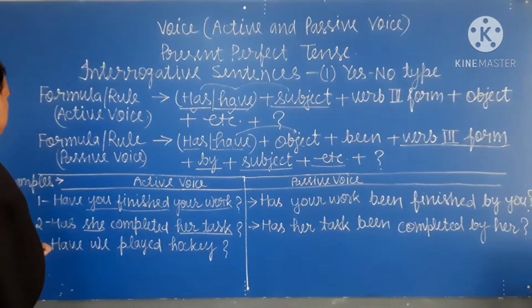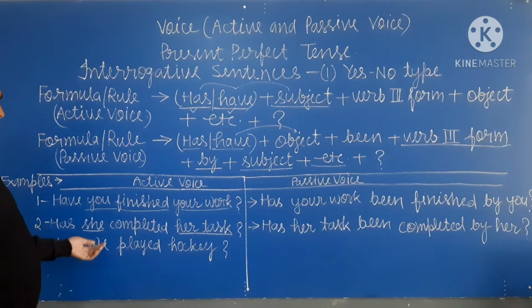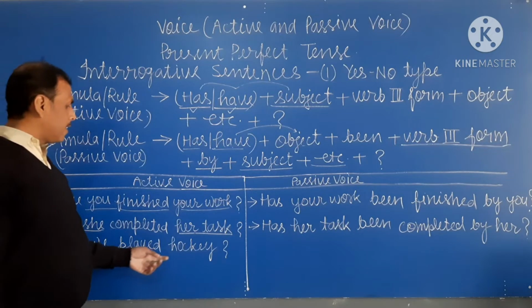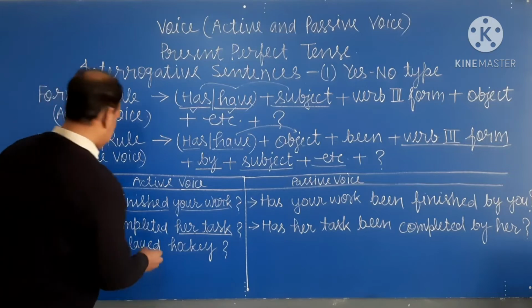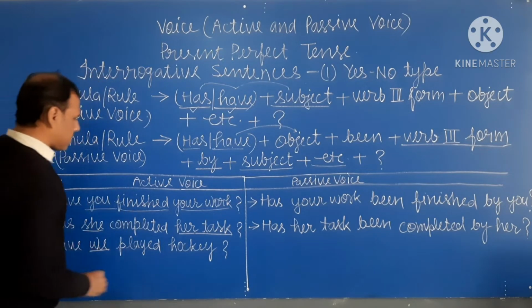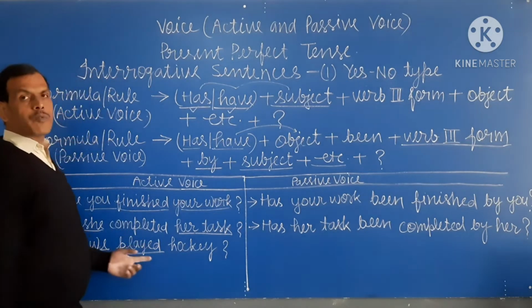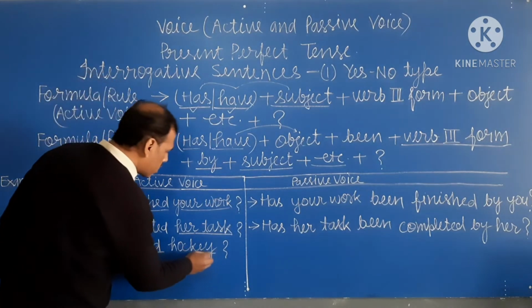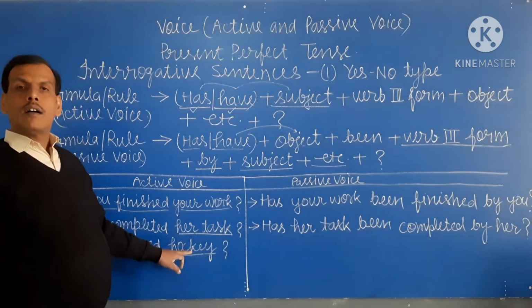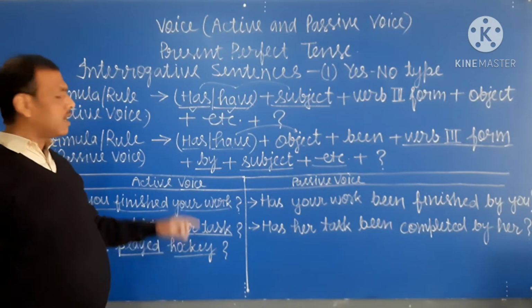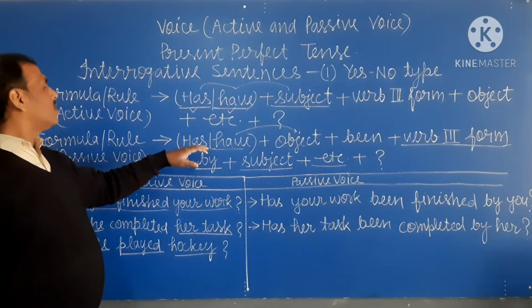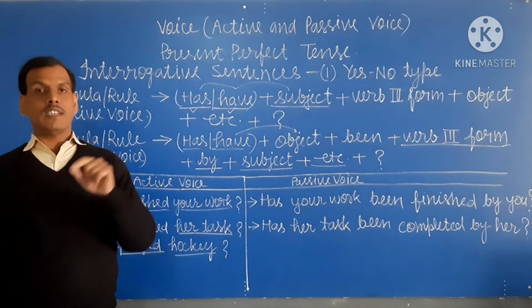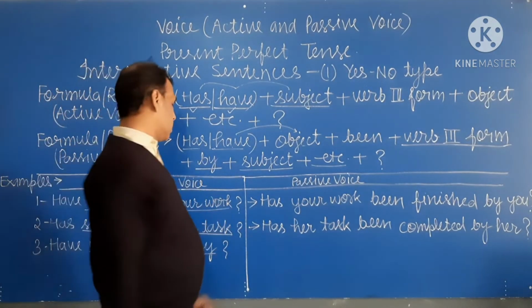Okay, student? Now third sentence. Have we played hockey? And in this sentence, we is the subject, played is the third form of the verb, and hockey is the object. Okay, student? So hockey is the object, therefore we use has because it is singular.